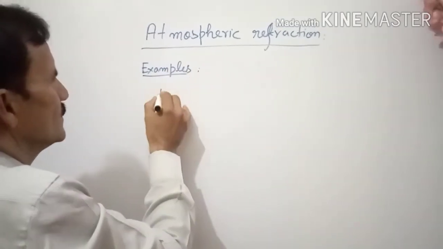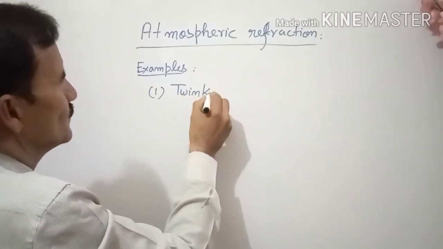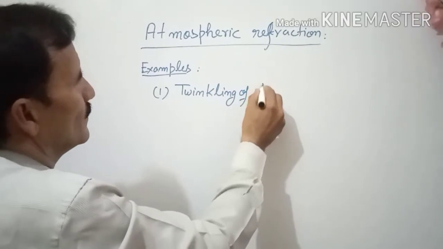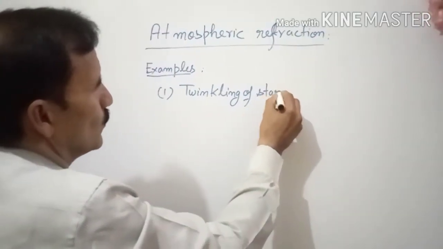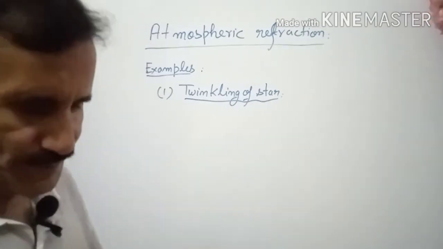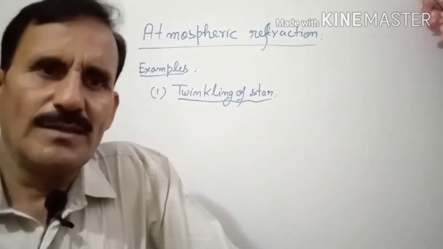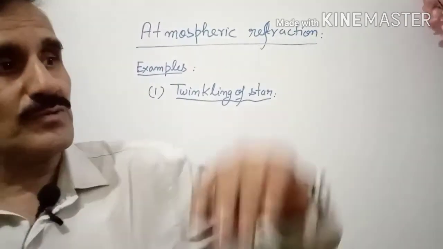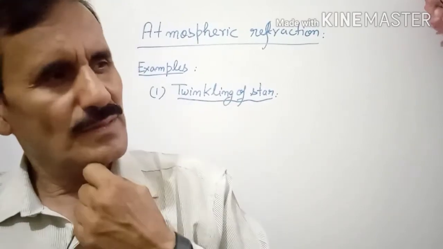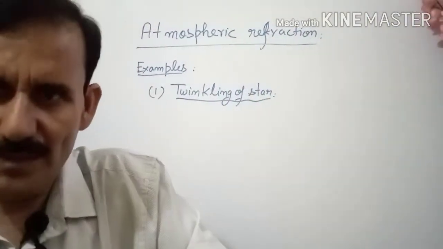So number one example is the twinkling of stars, or a light source which is too far away from you. A star is also a light source and it is too far away. Suppose you are putting any light or lamp too far away, then that also causes twinkling.